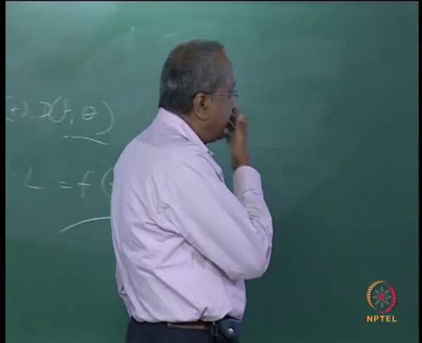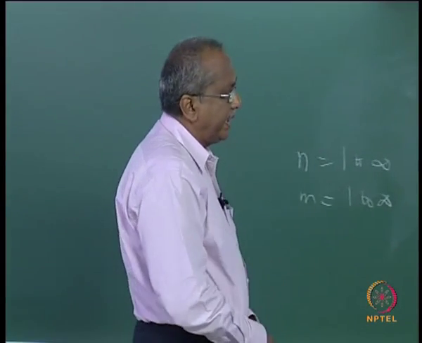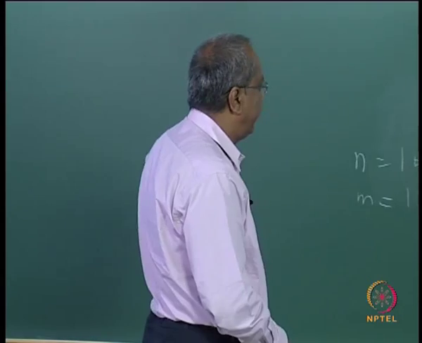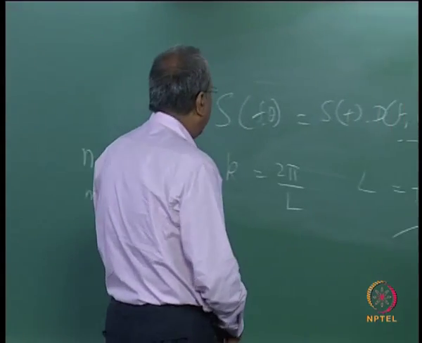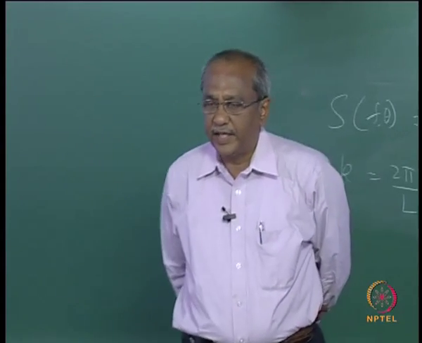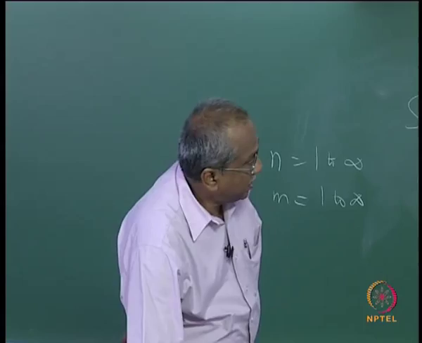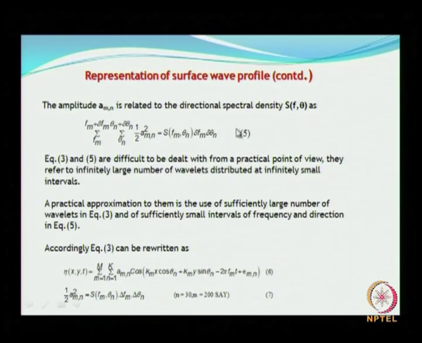Now, the amplitude here is related to the directional spreading function. How is it related? Half amplitude square will be equal to the product of the directional spectrum into delta f and delta theta.